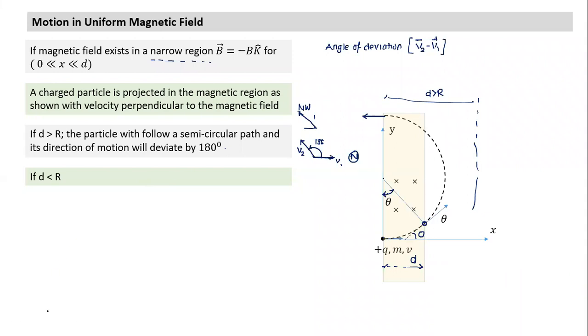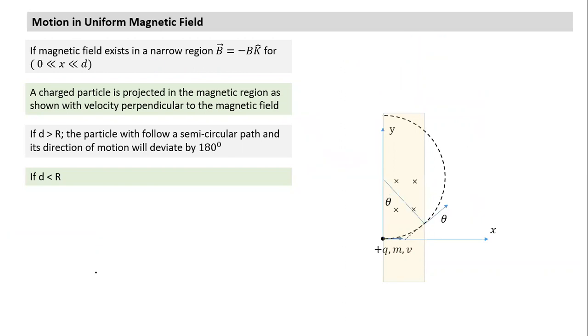So what is D greater than R? Let's come back to this one. Let's see how we can easily find this expression now. So this is theta. You understand? Can we calculate theta in terms of R, the radius? Is theta related to R and D? If I drop a perpendicular, this is D here. Is R, D and theta related? Yes, sir. Yes, they are related.